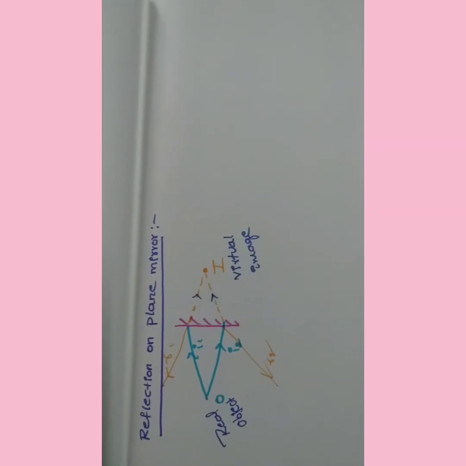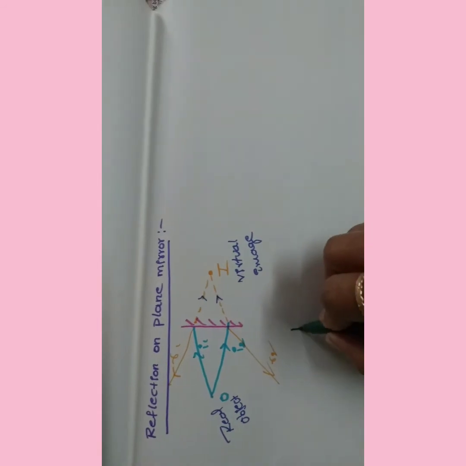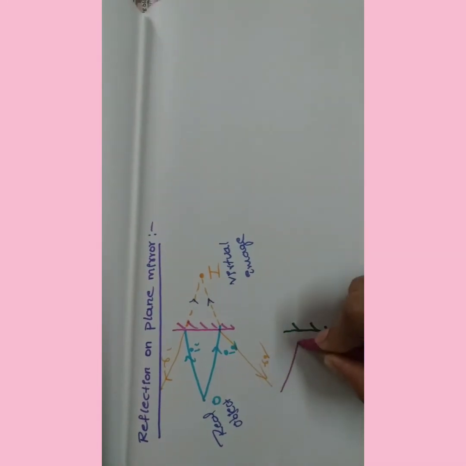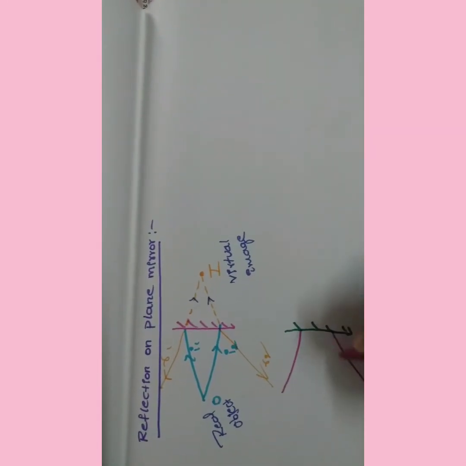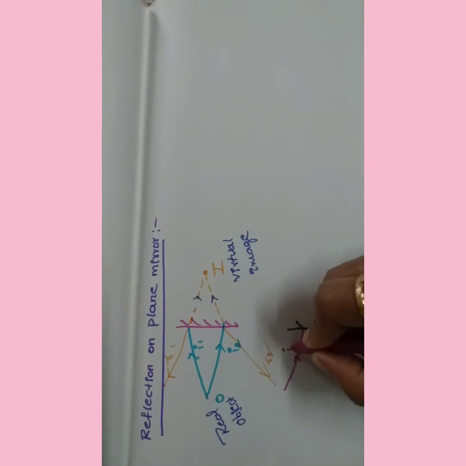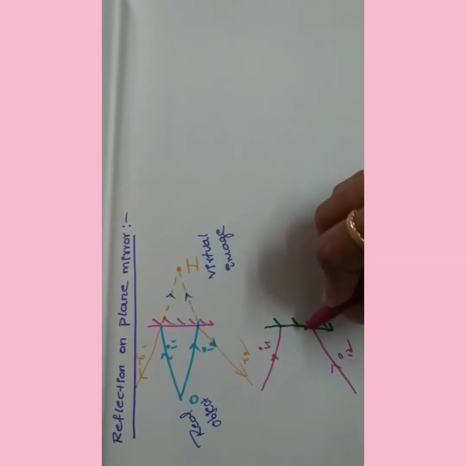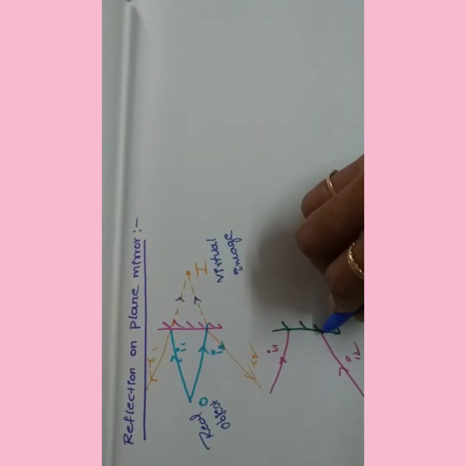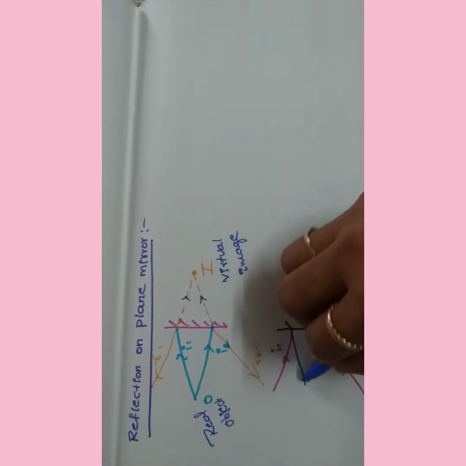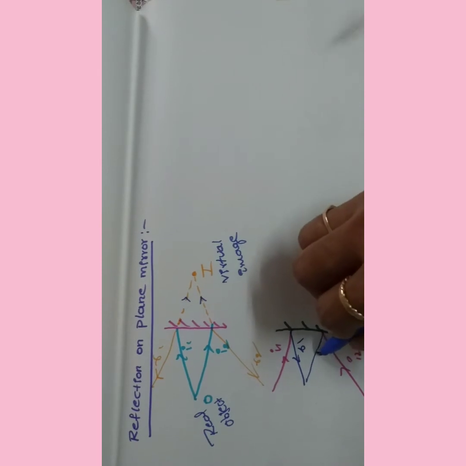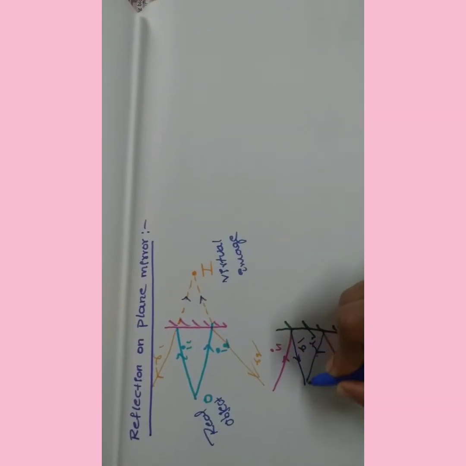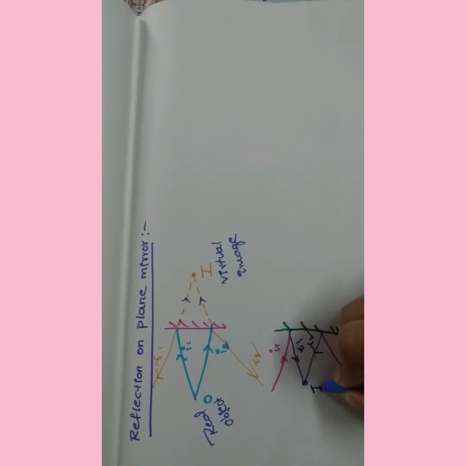Suppose one more example. Here I am taking one more plane mirror. The rays will fall on the plane mirror from two different directions. This is I1 and this is I2. After reflection, these two rays are going to meet like this. This is the first reflected ray and this is the second reflected ray. Here these two reflected rays are meeting, and we are getting an image here.